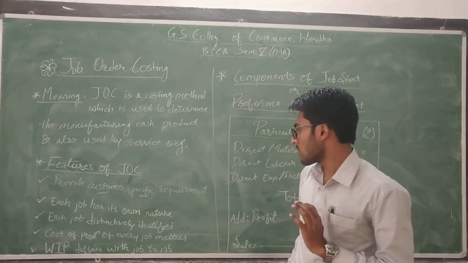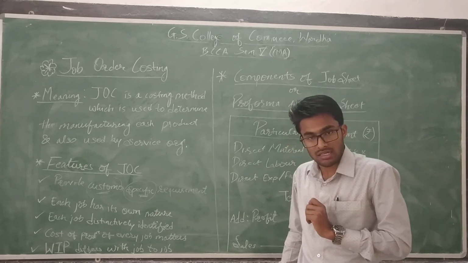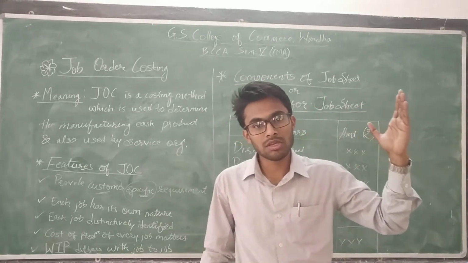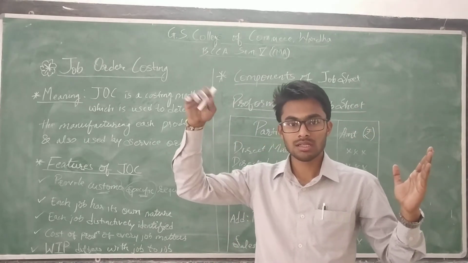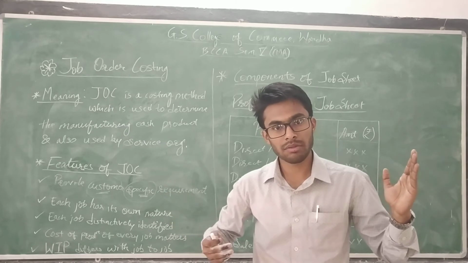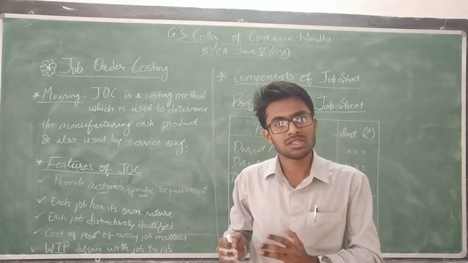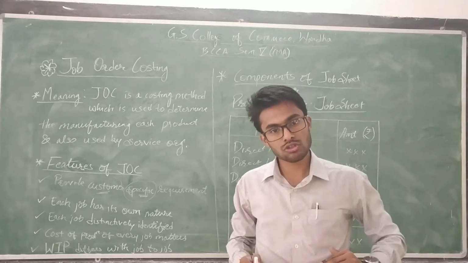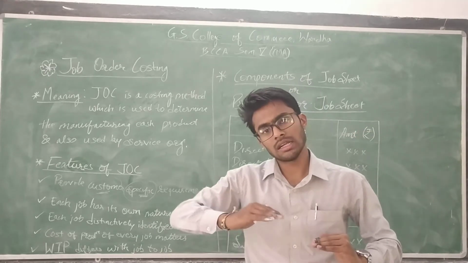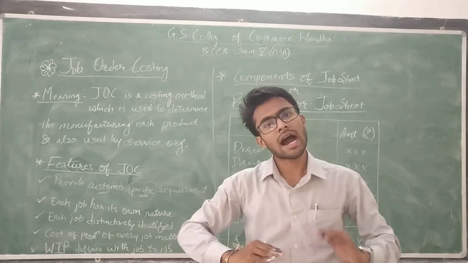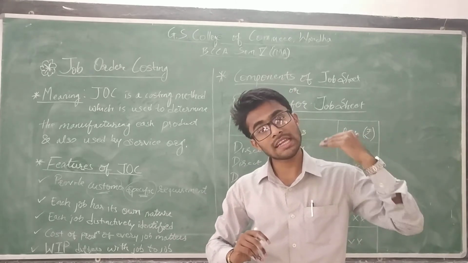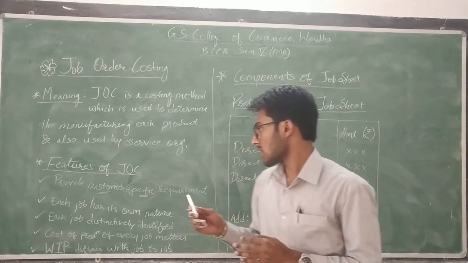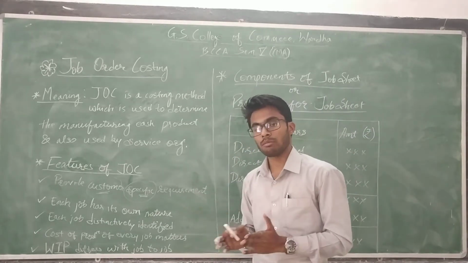The cost of production of every job matters. If the cost of production is very high, that means the level of the job will be somewhat larger as compared to job orders which have a low cost of production. Low cost of production means a smaller job order; higher cost of production, higher levels of activity, means a larger job order. So that is how it differs from job to job.